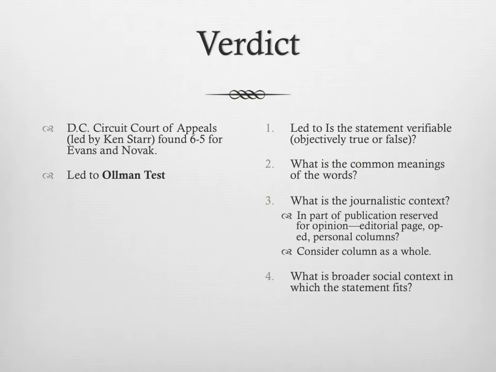Now, in a case that was heard by the D.C. Circuit Court of Appeals, led by Ken Starr, who you may know became famous for his investigation of President Clinton, they found 6-5 in a pretty split court, but they found for Evans and Novak. And what they established was what we now know as the Ollman test.